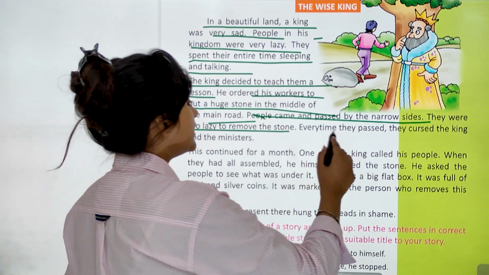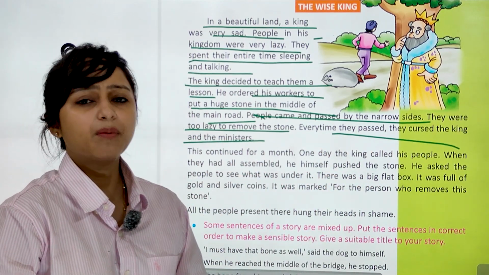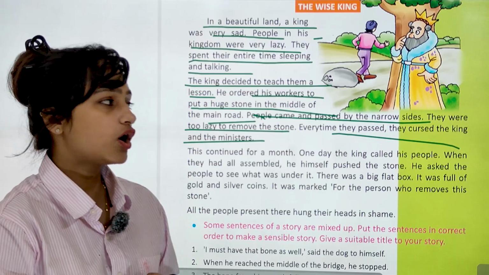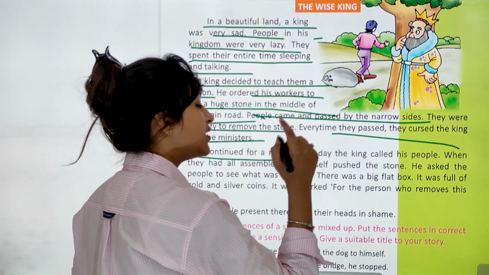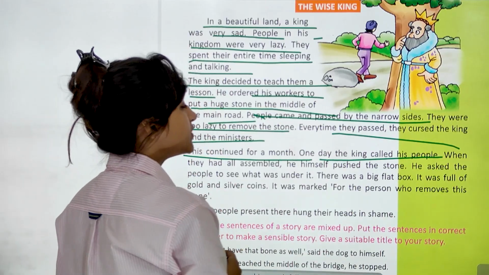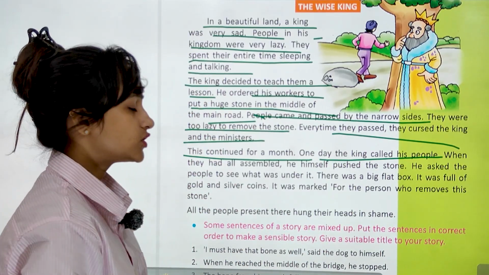Every time they passed, they cursed the king and the minister. जब भी वो pass करते थे, वो curse करते थे अपने ministers को और king को. This continued for a month. एक month तक चलता रहा. One day the king called his people. एक दिन king ने अपने लोगों को बुलाया जो उसके kingdom के थे.